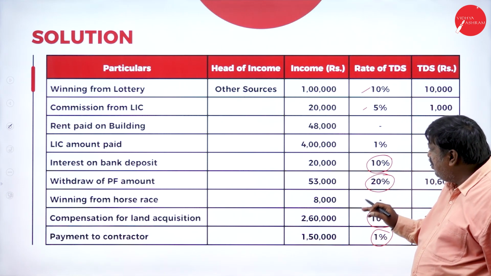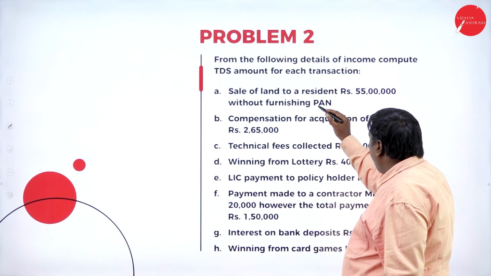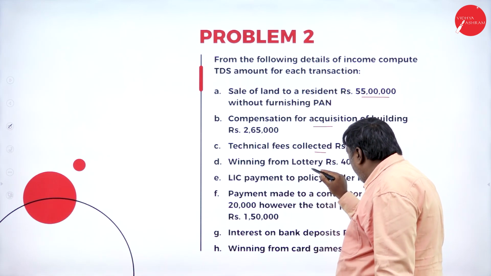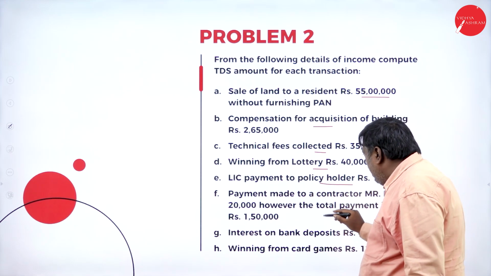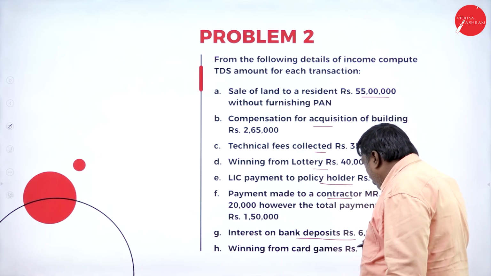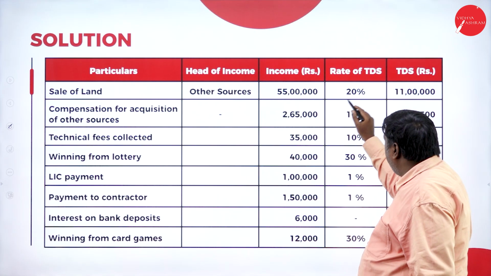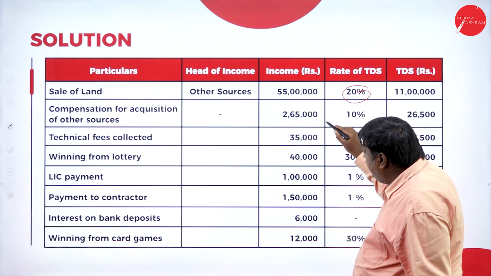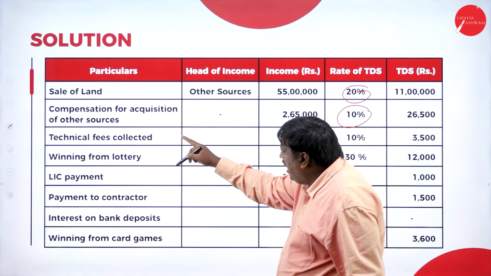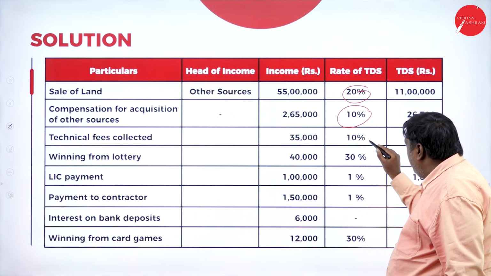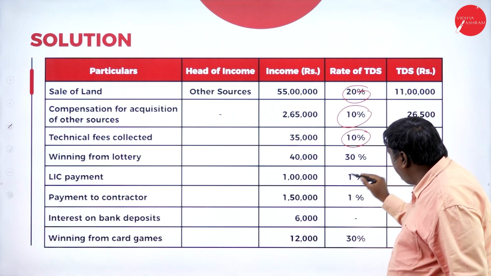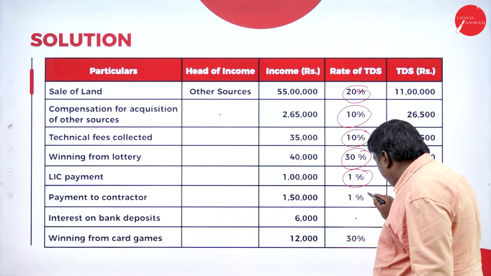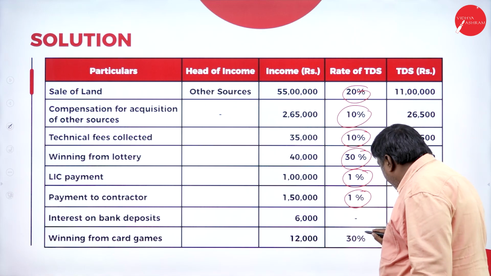Keep in mind which one is 10%, 30% and the other. Sale of land to a resident, 55 lakh. Same compensation, technical fees collected, winning from lottery, LIC payment to policy holder, payment made to a contractor, interest on bank deposits, winning from card games. 20% on this one, so it will be 1,10,000, 11 lakhs. And next, 10% on 2,65,000 acquisition, 26,500. 10%, winning from lottery, 30%, agent, 1%, contractor, 1%, next, card games, 30%.